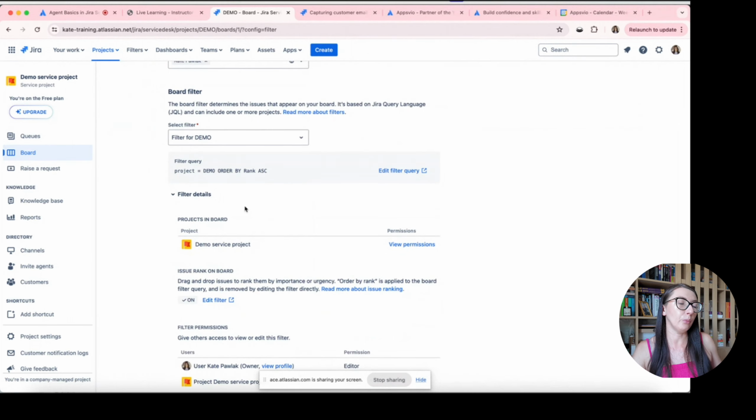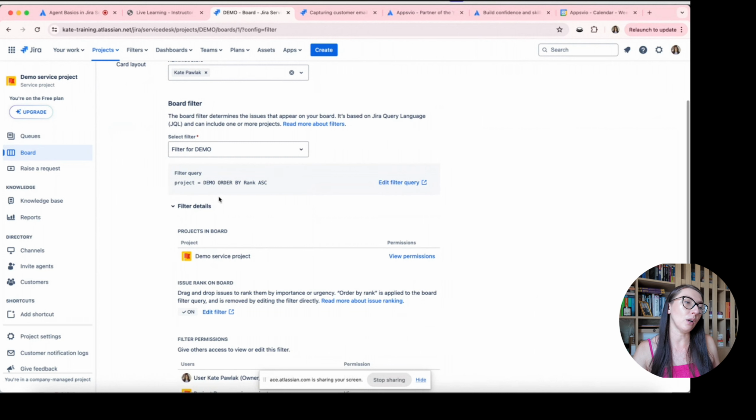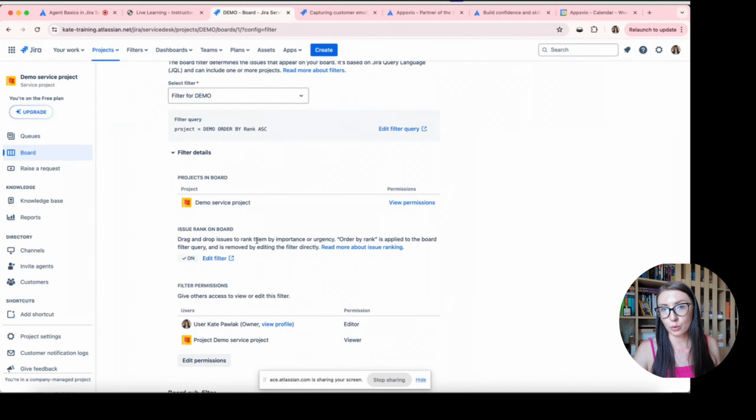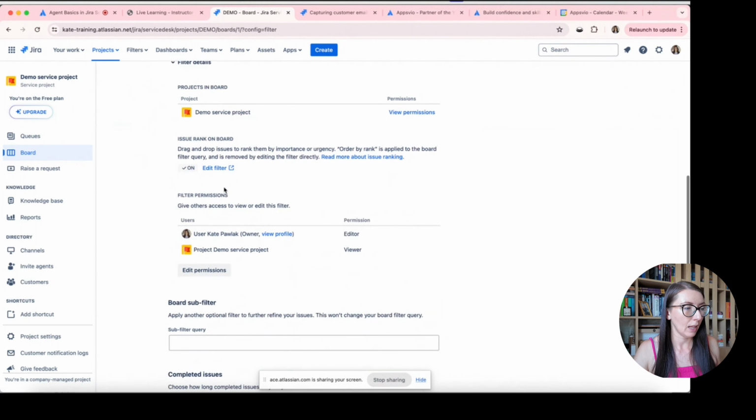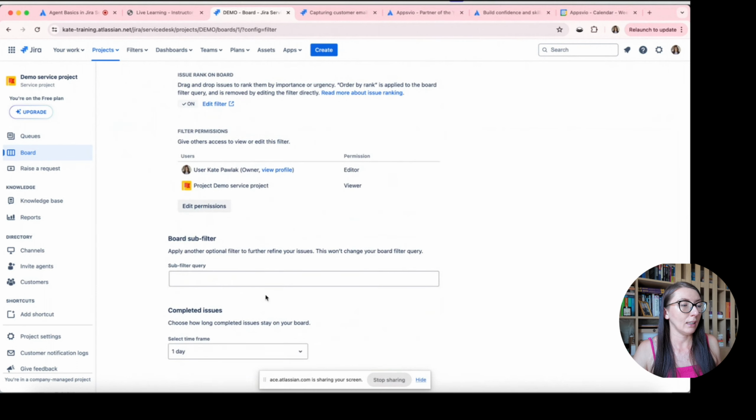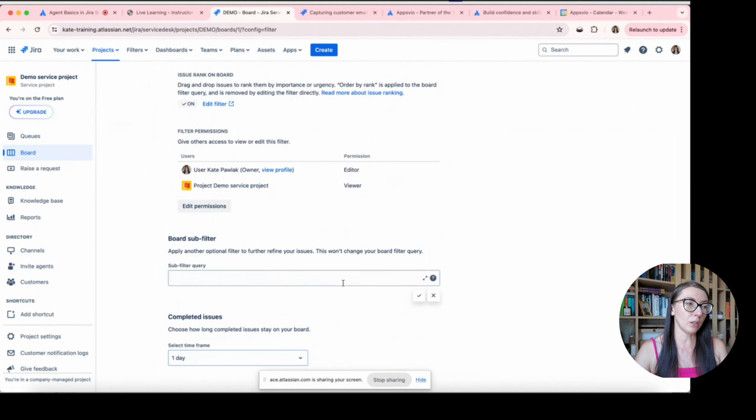Here we have information about projects presented in this board. In this case, as I said, it's a default configuration, so we have only this project, demo. Also, we have the option to rank issues, which we know from Jira Software, and we have filter permissions. Also, you can define a sub-filter, so thanks to this you can also filter the issues which are on the board. And you can also define how long completed issues should be on the board, and we have some options here. And this is the general configuration.